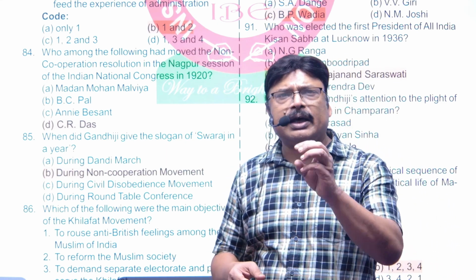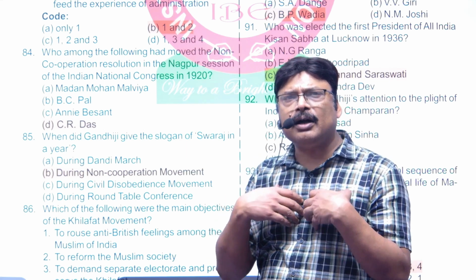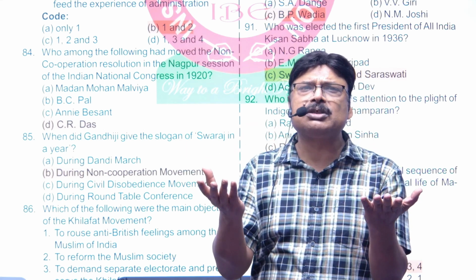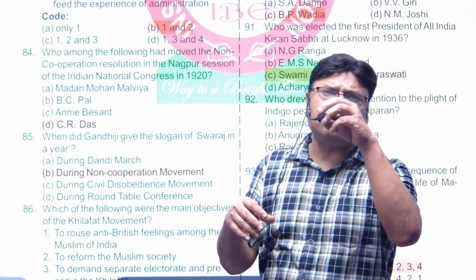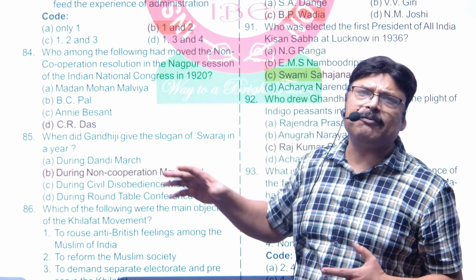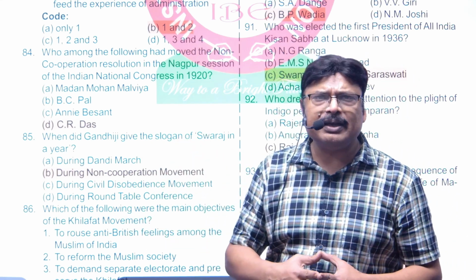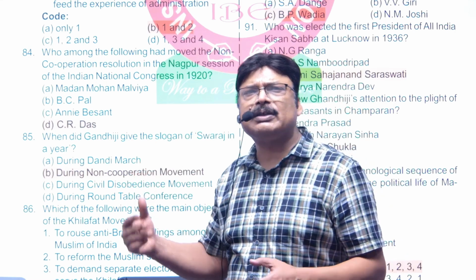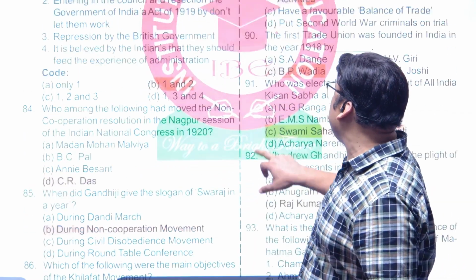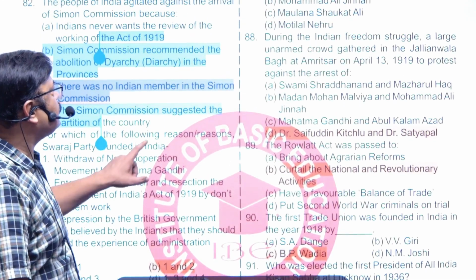Because Turkey or the Ottoman Empire had lost the war, Khalifa was removed. That had hurt the sentiment of the Indian Muslims. That's why they wanted the Khalifa to be restored and want their Arab lands to be back. And this is why Khilafat movement was there. So it was for arousing the anti-British sentiment and bringing back the Khilafat system. So answer 1 and 4 is the correct answer for this one.